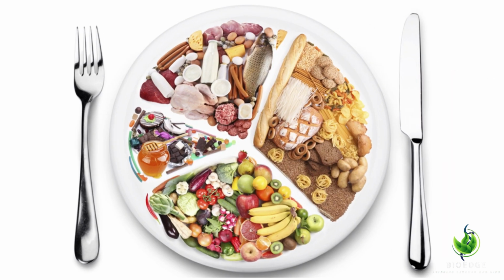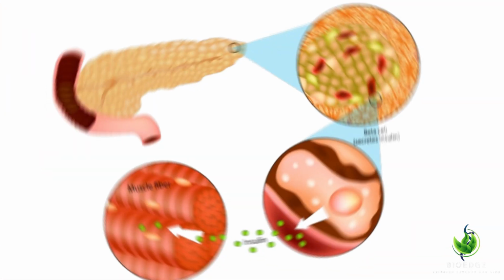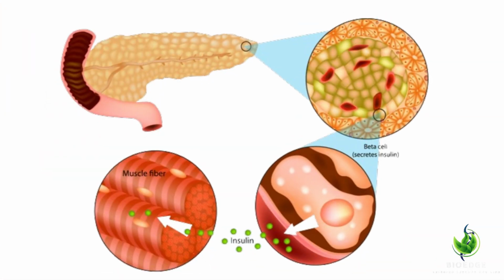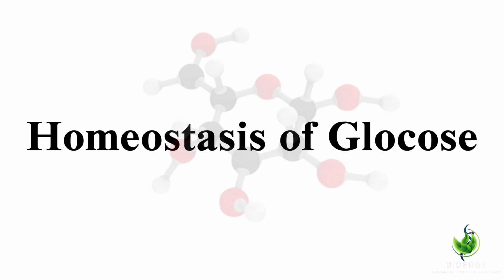After the intake of food, the concentration of glucose in our blood rises and attains the hyperglycemic state. When it goes too high, the pancreas releases insulin into the bloodstream through beta cells of the islets of Langerhans. In the pancreas, glucose primarily binds to the GLUT2 transporter, a type of glucose transporter that plays a crucial role in glucose homeostasis.